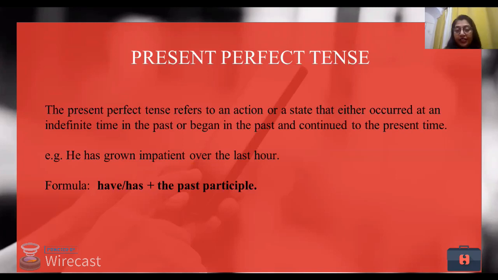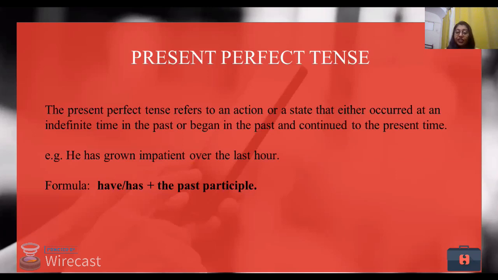Now, present perfect tense refers to an action or a state that either occurred at an indefinite time in the past, or began in the past and continued in the present time. Now, these are simple actions. See, everything depends on action. When we deal with present perfect tense, we do talk about some actions. Obviously, what those actions are is very important.